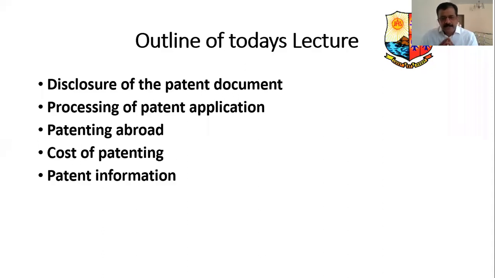What are the costs involved in the patenting? And what is the importance of patent information? What is the current trend? What are the difficulties of the patent office in today's scenario? Hope I am clear to you. We'll proceed further.